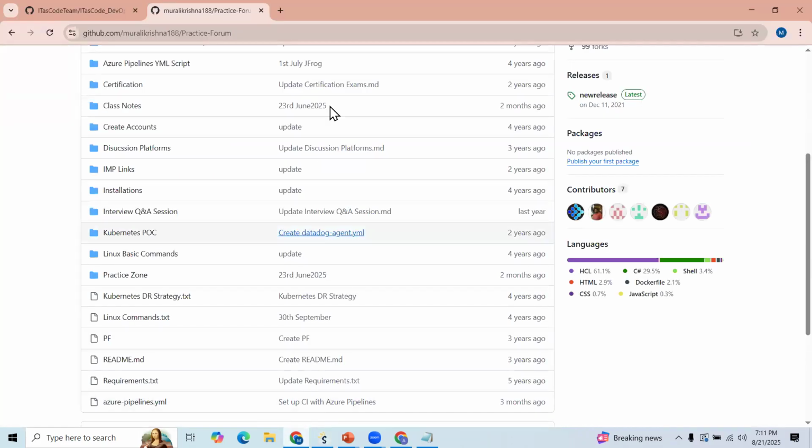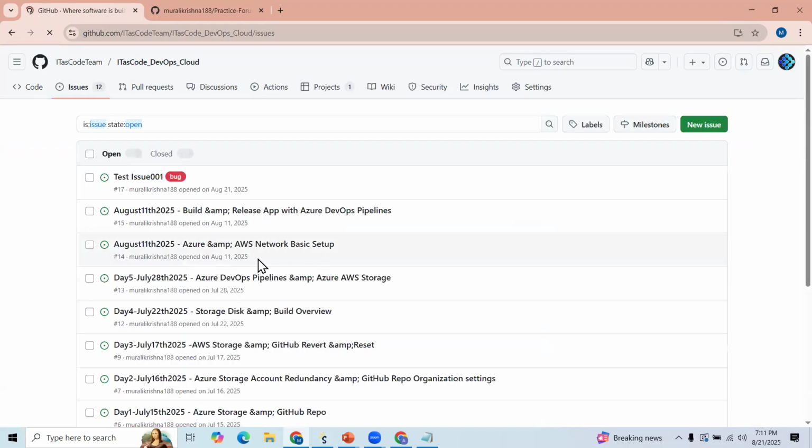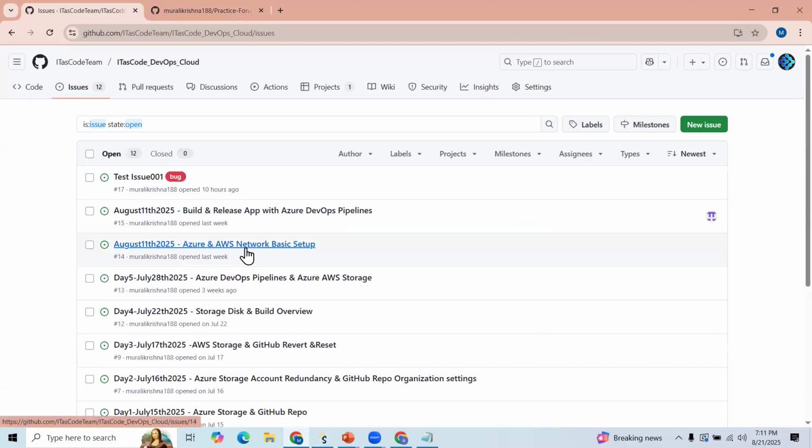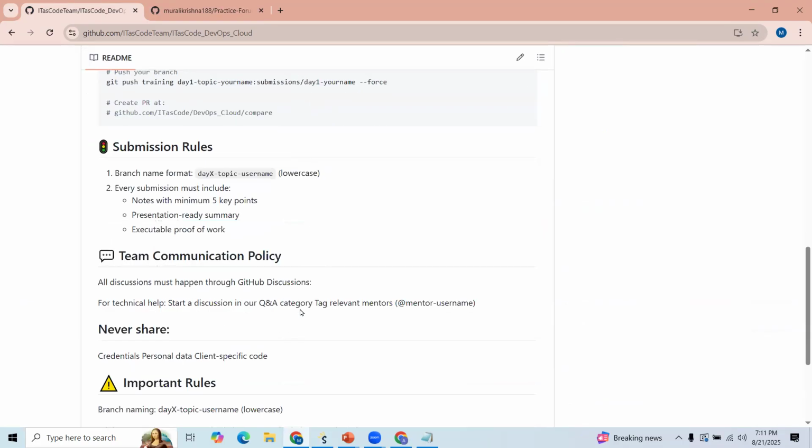And here we're raising user stories also. Here we're maintaining a separate repo. Within this repo, you can find our issues. In the form of issues, we'll try to create our user stories, and based on that, you need to complete the user stories as well. Okay, so these are all the instructions on how to complete. You can follow these instructions also.